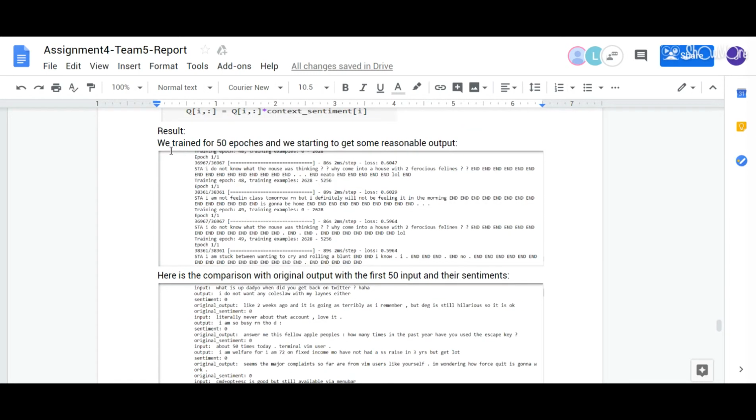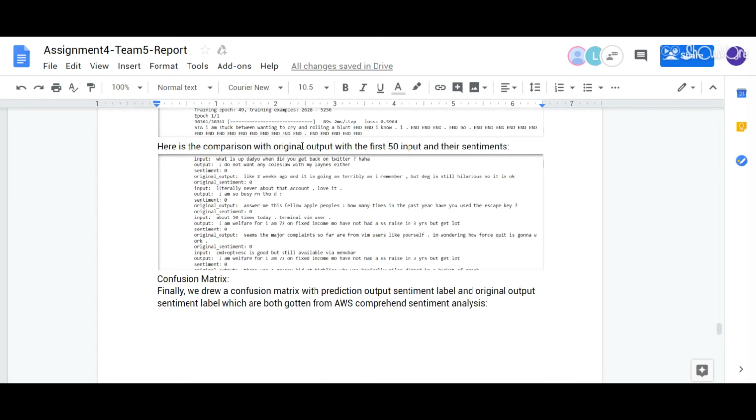And here's the result for 50 epochs. You can see we are starting to get some reasonable sentences, not just start and end. And here's our prediction for the first 50 inputs.